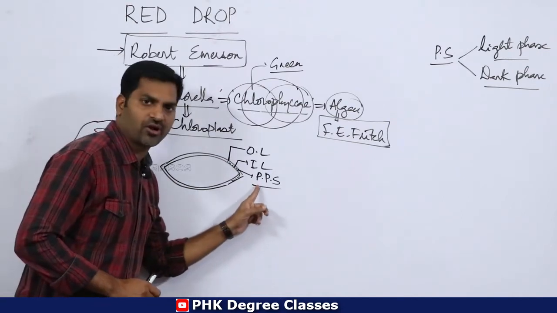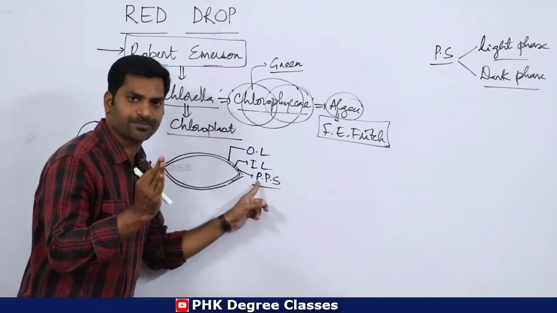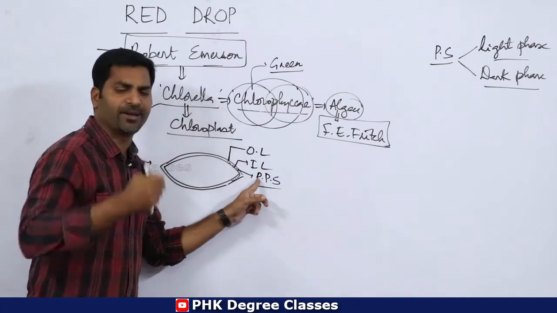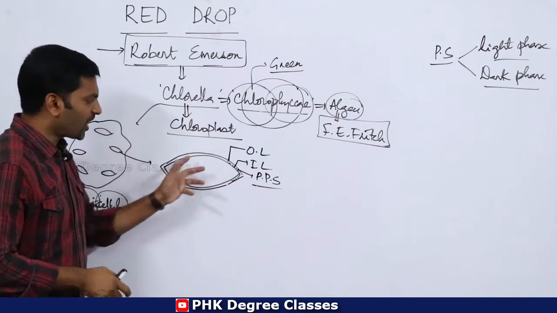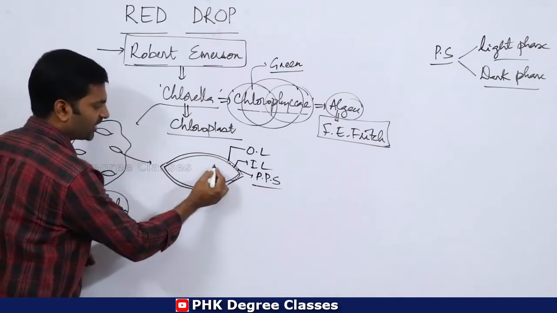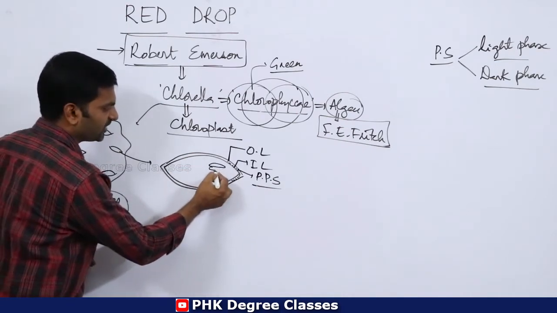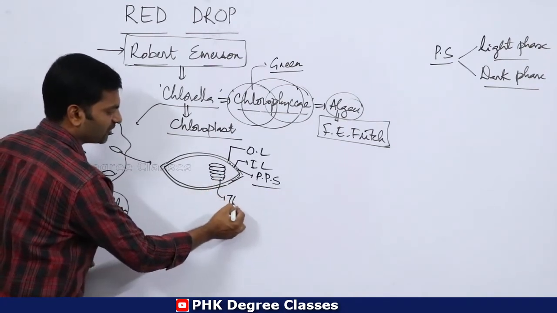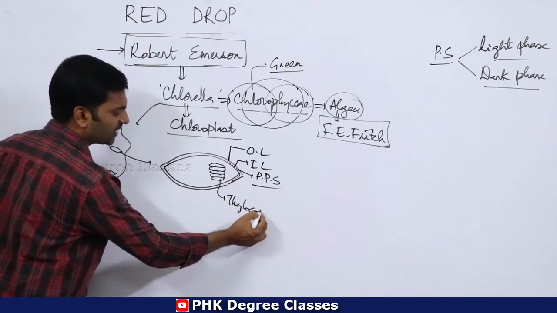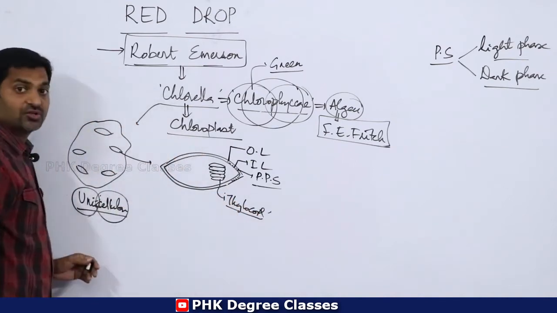That space can be called the periplastidial space. In mitochondria, you remember the perimitochondrial space. Clear? So now, come inside. These are all the disc-like or plate-like structures. These disc-like structures are individually called thylakoids.